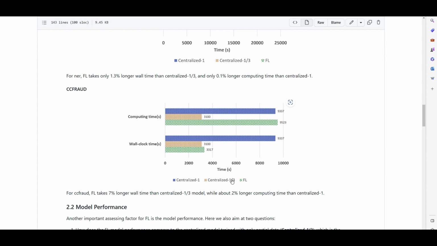Let's talk about one of the silos and the portion of data it has. The orangish color shows how long training of one silo takes, which is very similar to overall federated learning because each silo is trained in parallel. So from an overhead perspective, the time it takes is pretty reasonable, right?